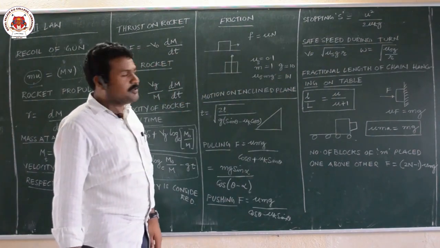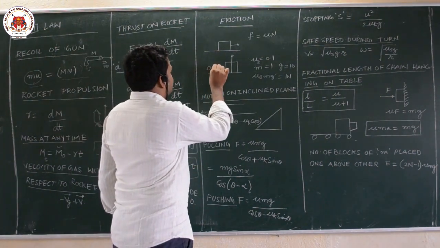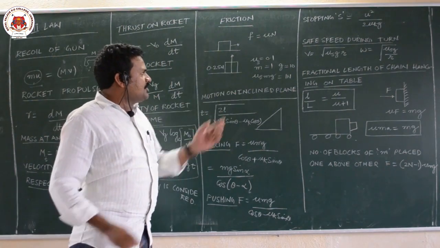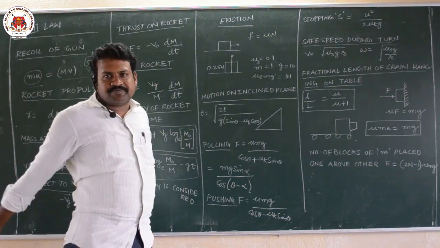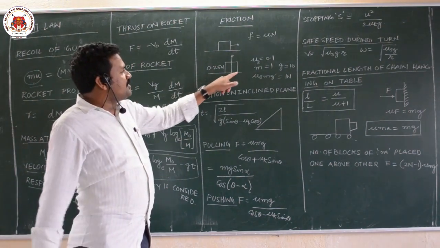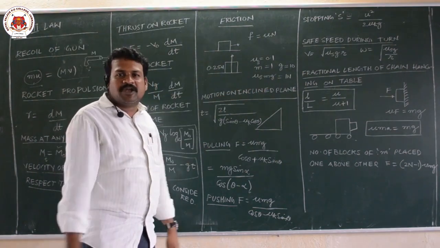1 Newton is required to detach this body. The force required to set a body into relative motion is called the static frictional force. Until you apply 1 Newton, this body will not move.